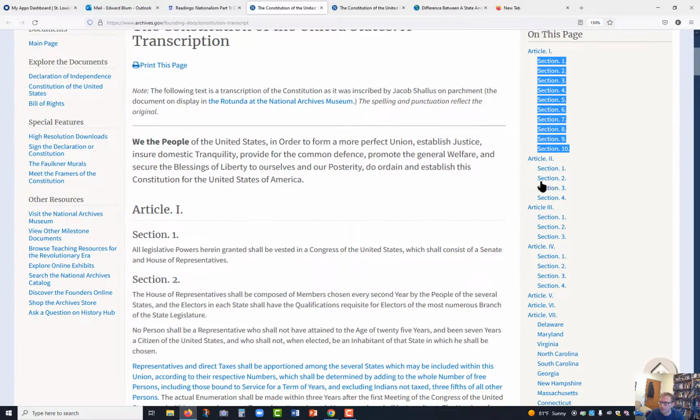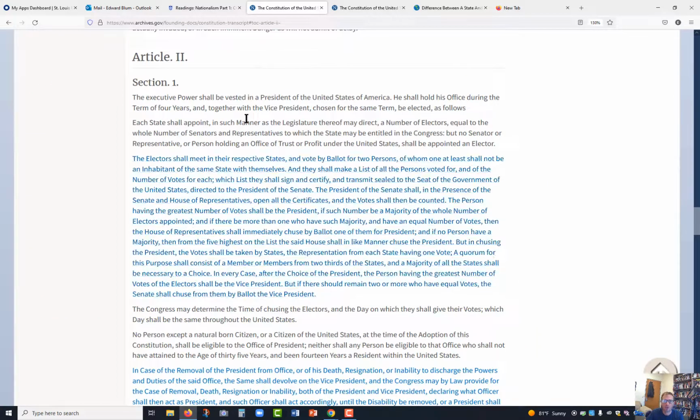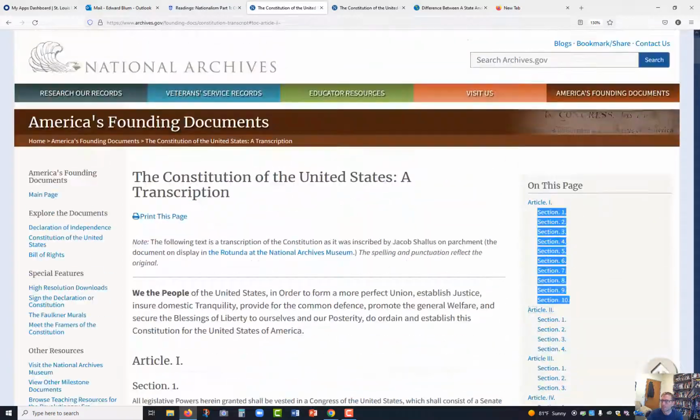The second article is: the executive power shall be vested in a president. So executive is executing the laws. What part of the government goes out and makes sure the laws are followed, are obeyed? That is the president's position.